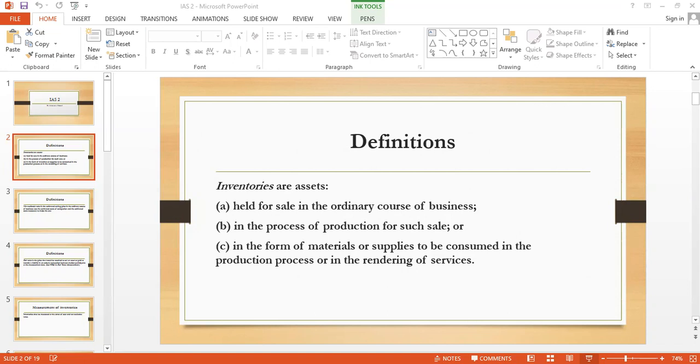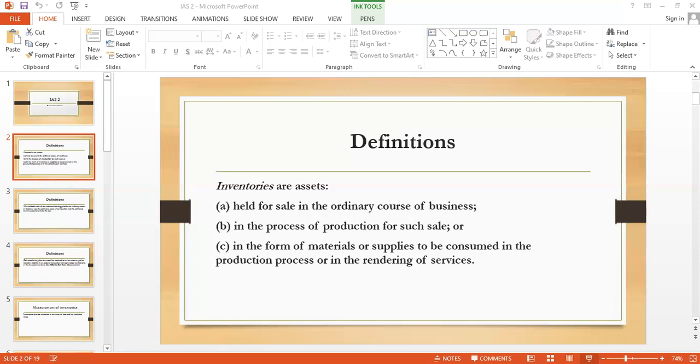Inventories are assets. We usually recognize inventory as a current asset. So inventories are assets which are held for sale in the ordinary course of business. Next, in the process of production for such sale, or in the form of material or supplies to be consumed in the production process or in the rendering of services.